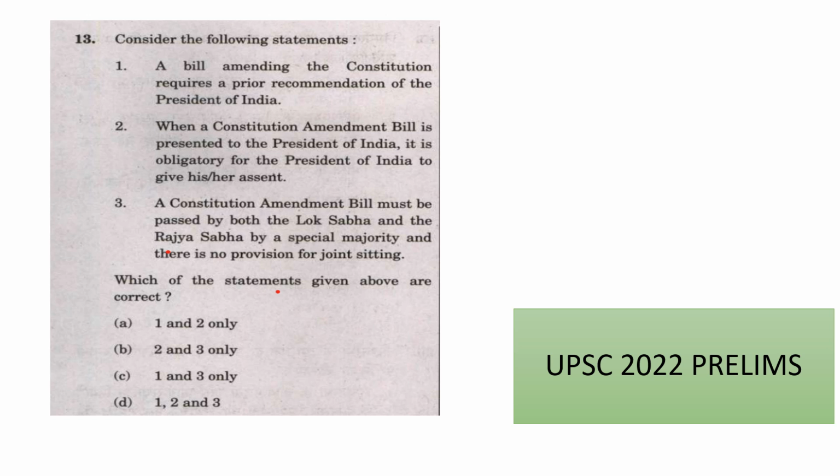Simple majority means 50% acceptance of the present and voting members. Now this bill is moved to the president and the president should give the assent. He can't withhold or return. This was added by the 24th Constitutional Amendment Act of 1971. So that's all about this constitutional amendment bill.